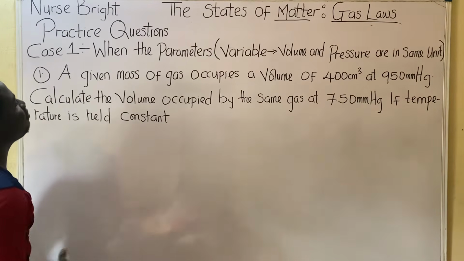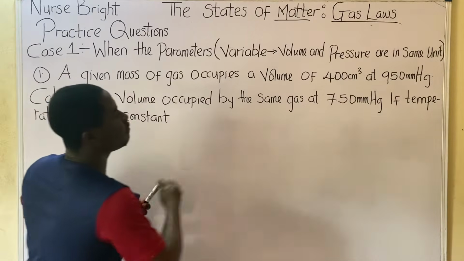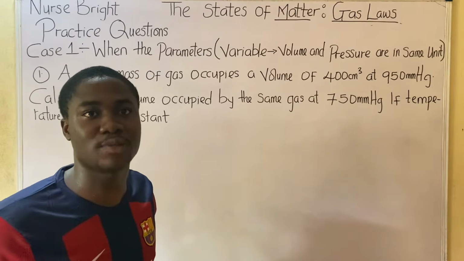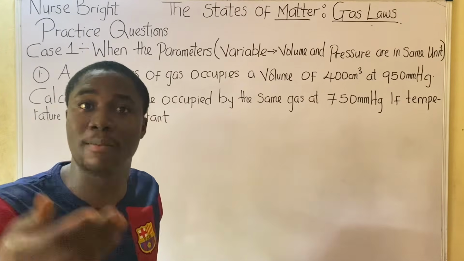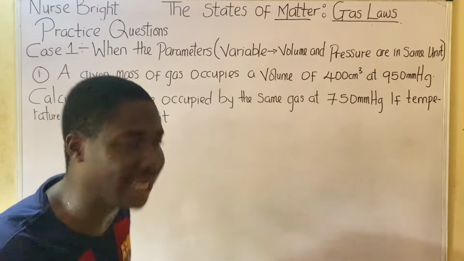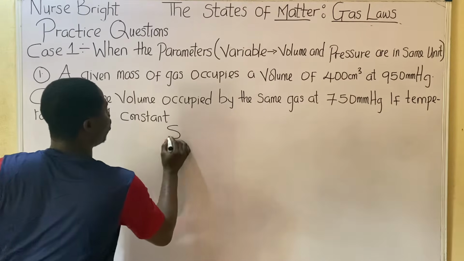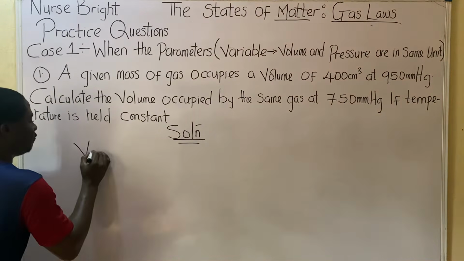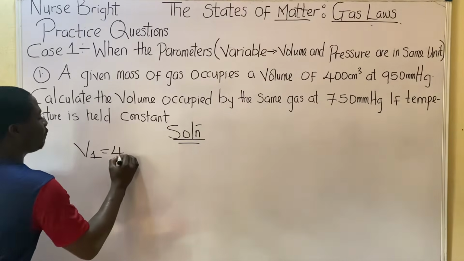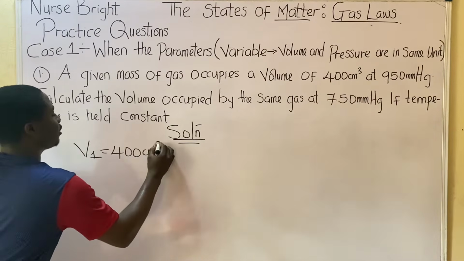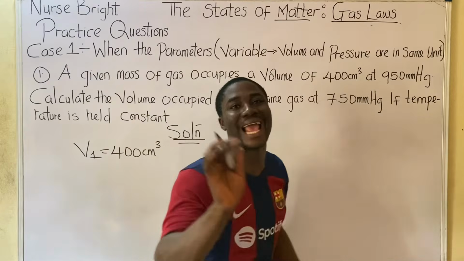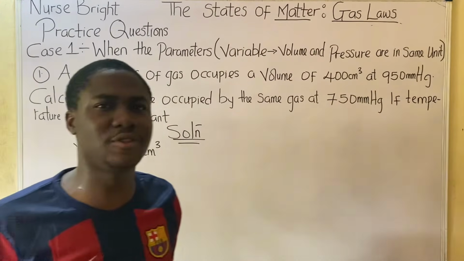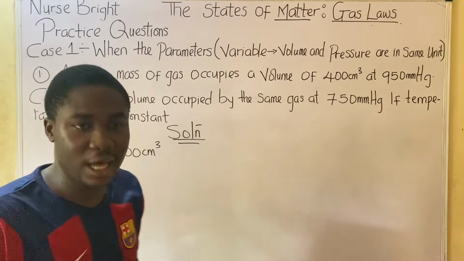It says a given mass of gas occupies a volume of 400 cm cube. That was the first volume I saw, so it is ascribed 1. So in the solution, our first volume V1 is 400 cm cube, and I'm going to explain what I mean by them being in the same units. At 950 mmHg, which is the pressure.